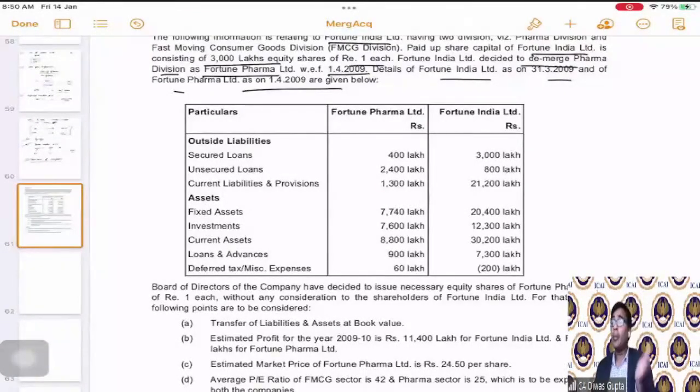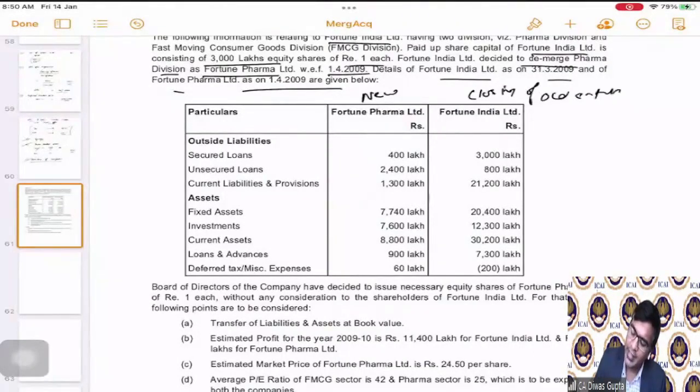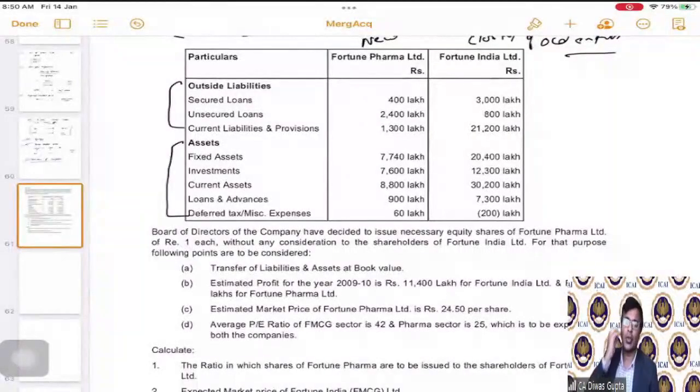So they have given the opening balance sheet of the new entity and the closing balance sheet of the total entity as follows. Correct. This is the new entity and this is the closing of the old entity. The old entity is still continuing, but I'm saying before demerger. Okay. So they have given us some liabilities, some of the assets. These are some of the extracts only. These are not the exact share capital that they have given.